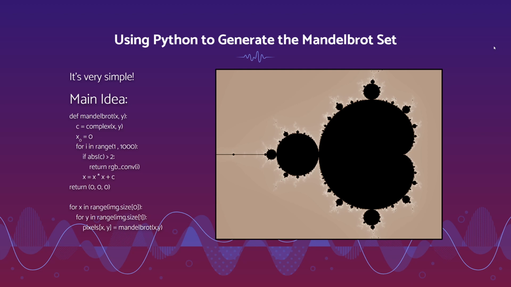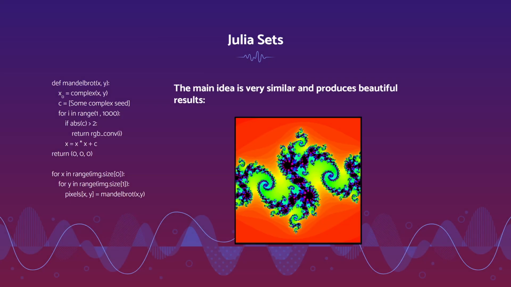But if we take the Mandelbrot set and tweak it slightly, we can get Julia sets. Before, we were determining c from the xy coordinates on the graph.